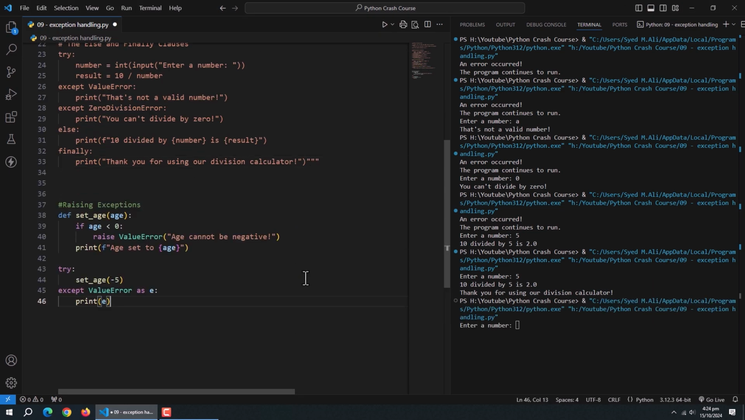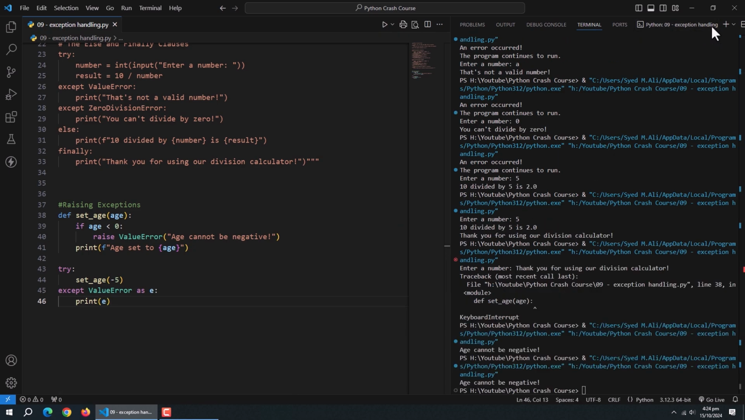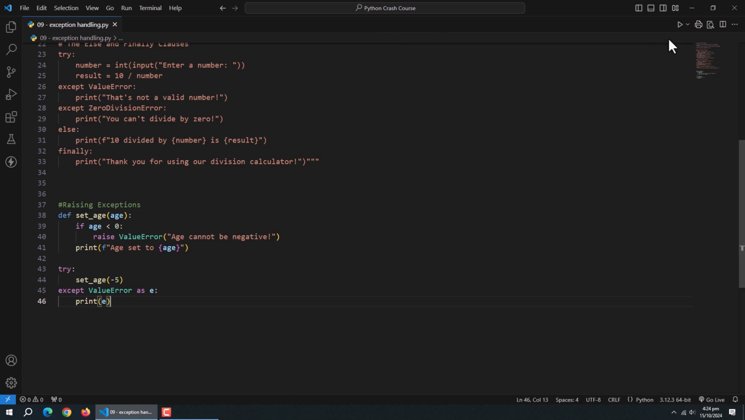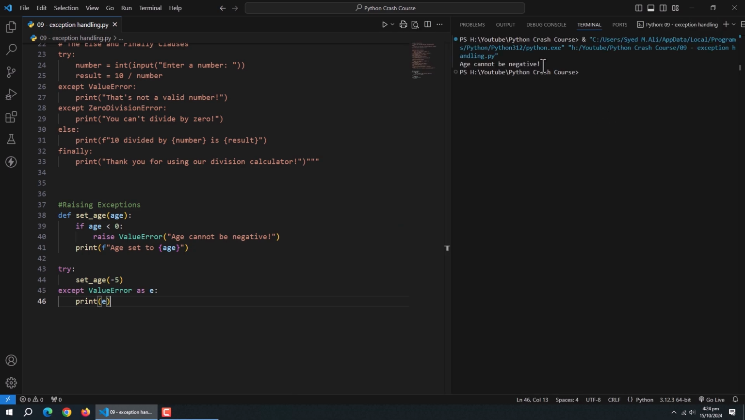Next comes the raise exception method. Sometimes, we want to raise our own exceptions when something isn't right in our program. We do this with the raise keyword. In this example, we created this function with an age parameter. Inside it, we used the if statement to check if the age is less than 0. And then we raised the value error exception. In the try block, when we call the function with -5, it raises the exception, which we then catch and print.